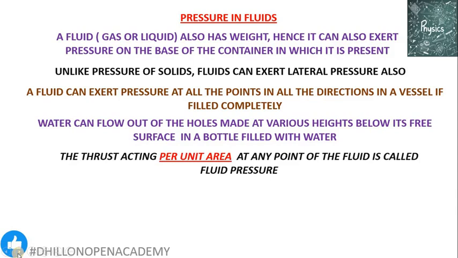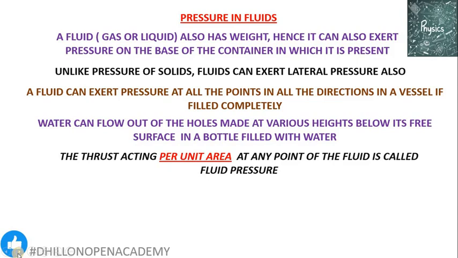So in case of fluids, we define the pressure as thrust acting per unit area at any point of the fluid. So remember, fluid pressure is defined as the thrust acting per unit area at any point of the fluid. In case of solids, we use the word given because by changing the surface area, we can increase or decrease the solid pressure. But the same thing is not true for pressure in fluids. The fluid pressure is independent of the surface area. That's why we define it as thrust acting per unit area at any point of the fluid.